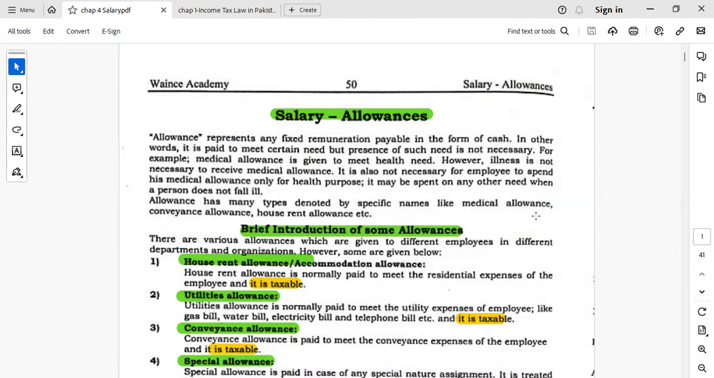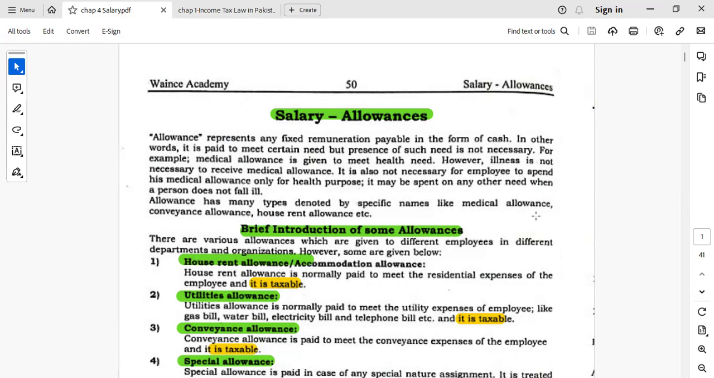In the midterm exam, there will be three subjective questions. One will be a theoretical non-numerical question comprising 5 marks, and there will be two numerical questions from the salary part. One will be for 5 marks, and the next one will be 10 marks. So you have to practice all the numericals from the salary part.